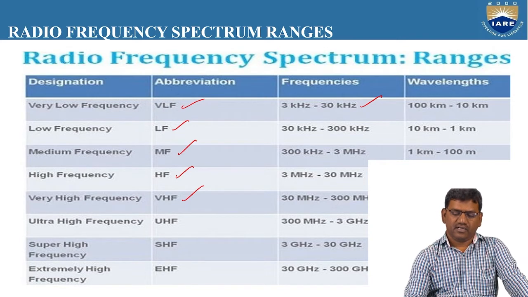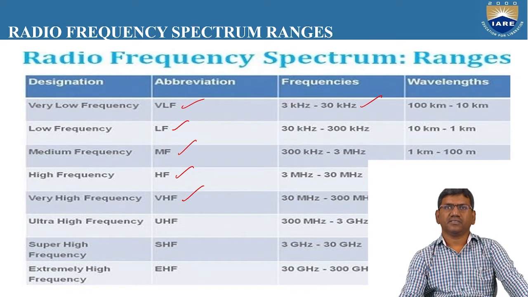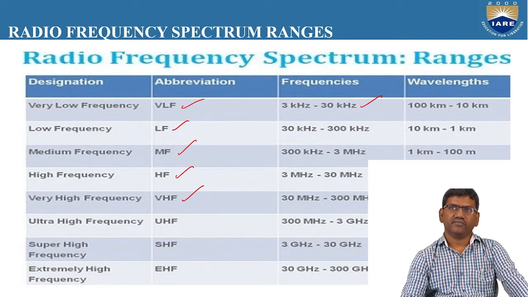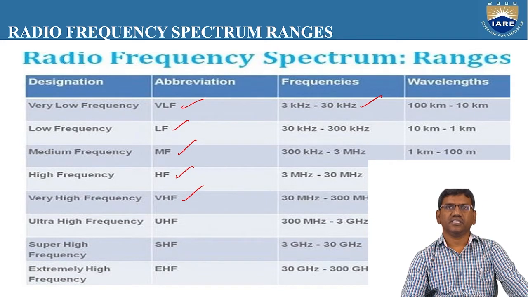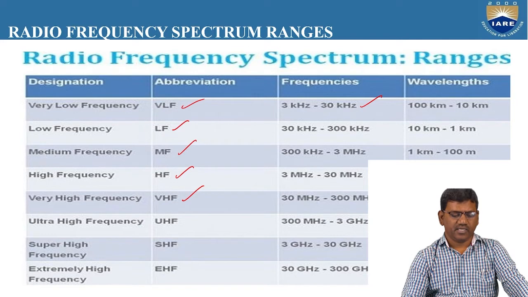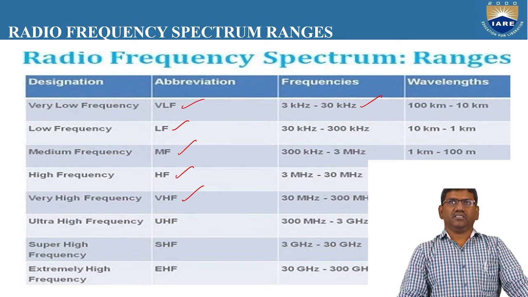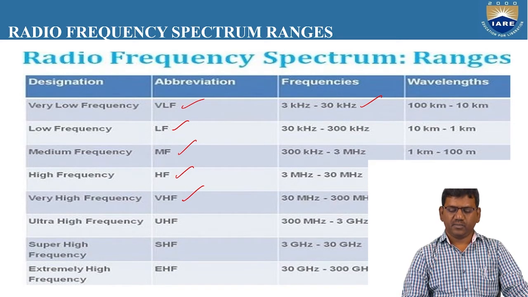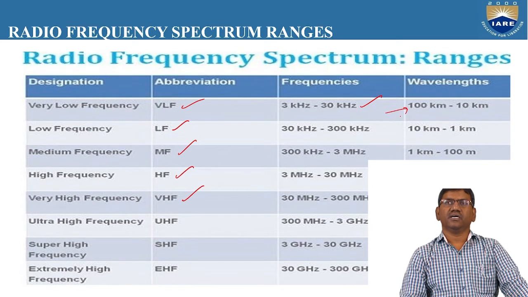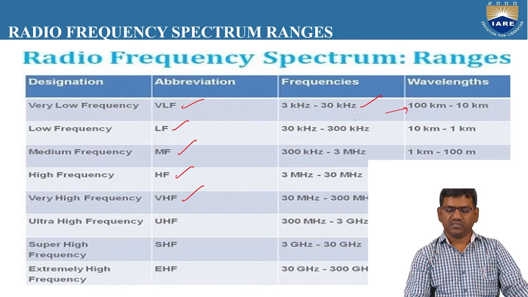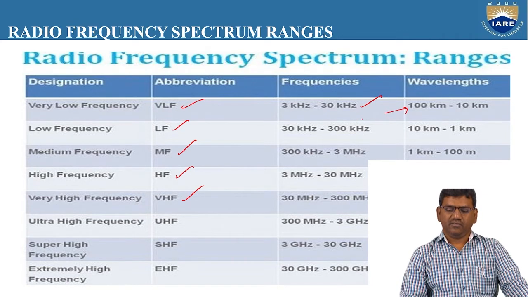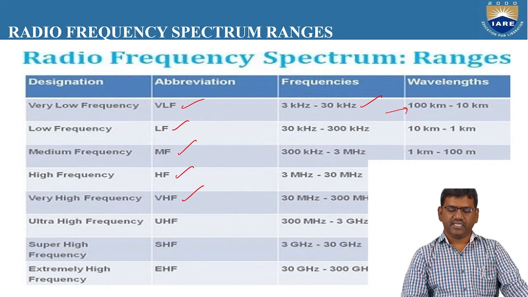Here 30 to 300 megahertz is the VHF range, that is the very high frequency range. And if we discuss high frequency, its range is 3 megahertz to 30 megahertz. If someone says the antenna works under the UHF range, what is the UHF range? Ultra high frequency range is 300 megahertz to 3 gigahertz. And this is the corresponding wavelength of the frequency range. That is, 3 kilohertz to 30 kilohertz means the wavelength is taken as 100 kilometers to 10 kilometers.